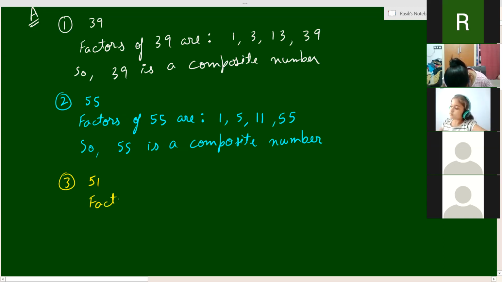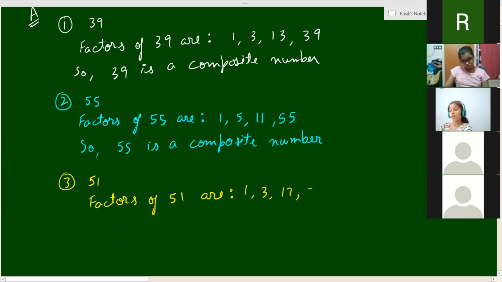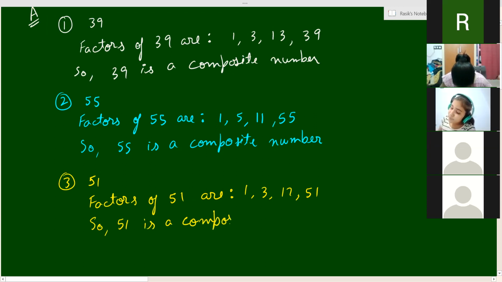So first of all, write down the factors of 51. 1, 3, 17, and 51 itself. Again, it is a composite number. Again, 51 is a composite number.